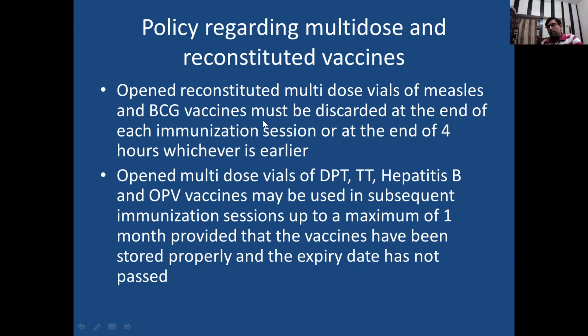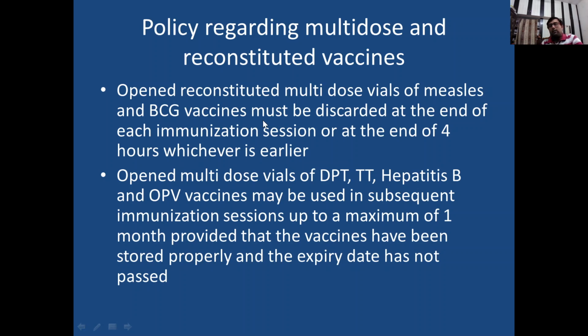Okay. In the same session, two vaccines can be given on the same arm or thigh, but we have to keep a minimum distance of 1 inch between those two vaccines.